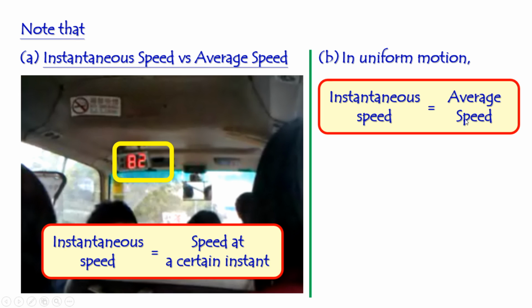It is the same value, but it may not be the case in real life. The speed is always changing, sometimes speeding up and sometimes slowing down. So it is a special case. If the object travels with a uniform speed, then the instantaneous speed will be equal to the average speed.